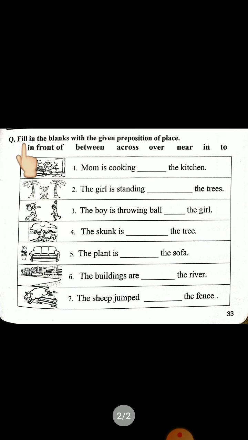And the next question is, fill in the blanks with the given preposition of place. Place की preposition आपने यहाँ पे करनी है. So the place prepositions are given. You have to put these prepositions according to the sentence. Sentence number 1. Mom is cooking dash the kitchen.